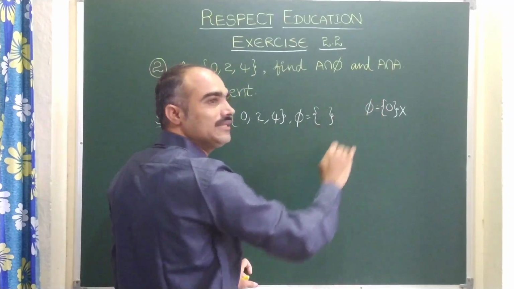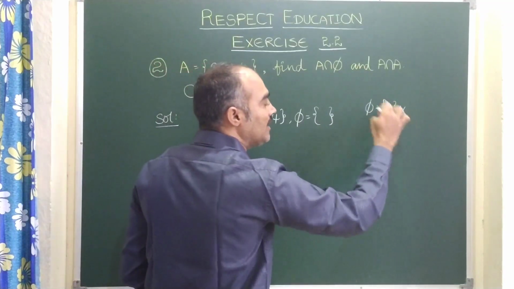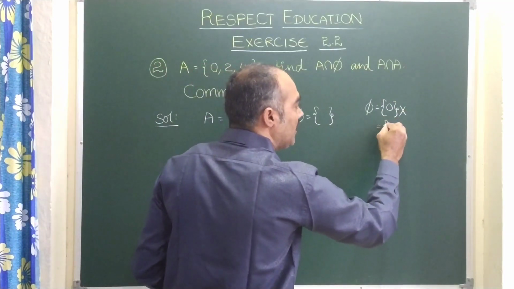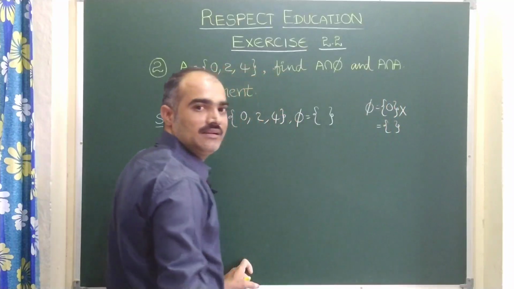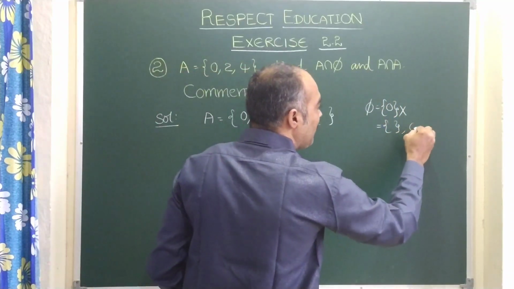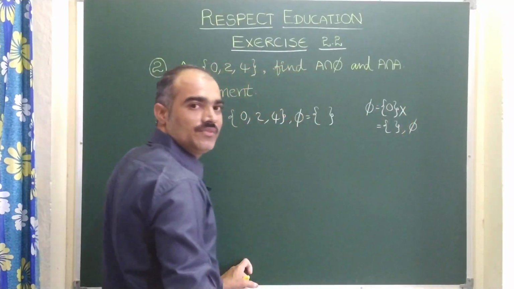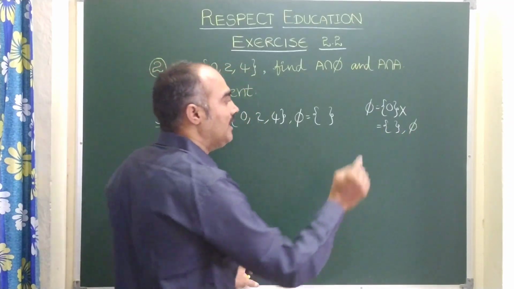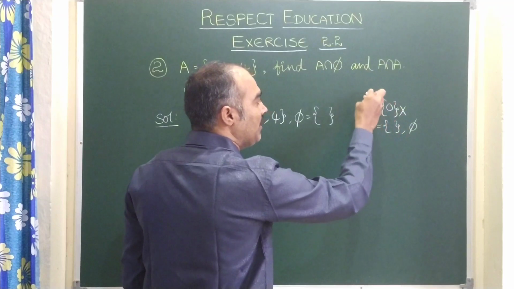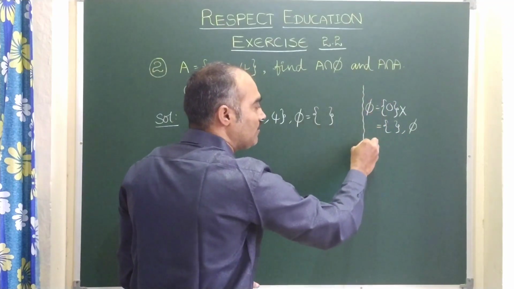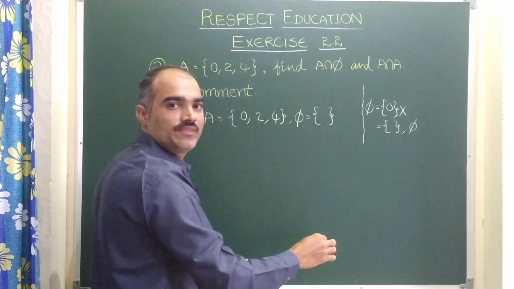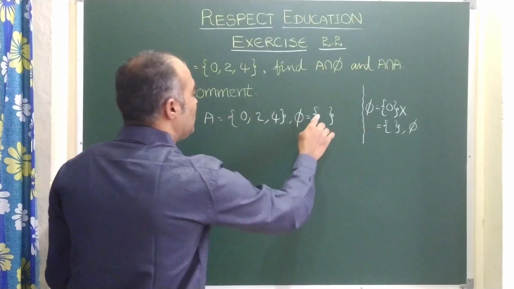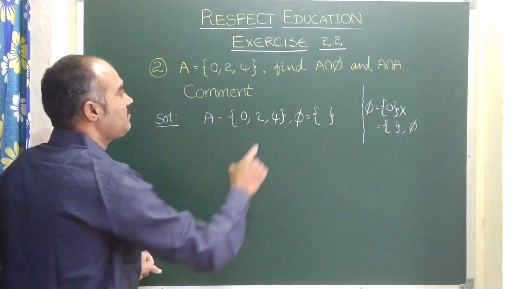Then phi cannot be an empty set. So you should not write like this. Then how to write? Either you write blank brackets, or you can write phi as it is. These two indicate that phi means empty set, but never write 0. Keep this in mind, children. Don't think that phi equals singleton 0. So phi has no elements.